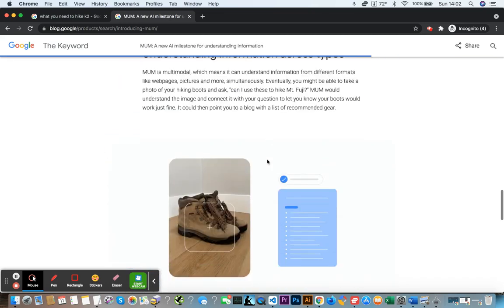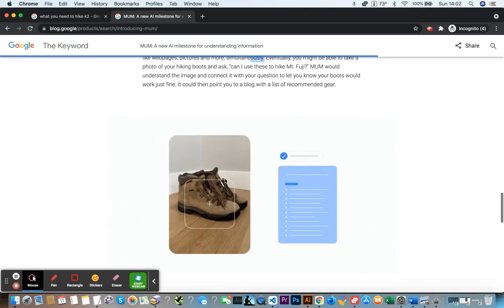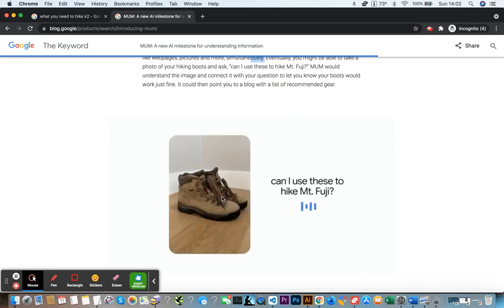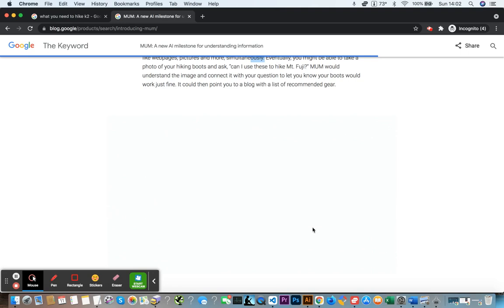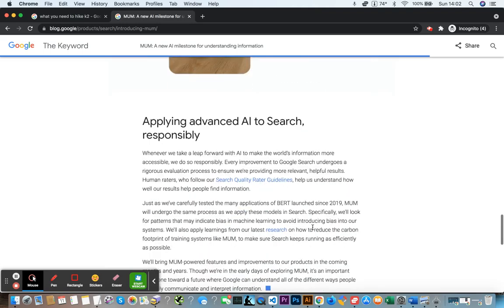And that's also across different informational formats and media types, for instance web pages and pictures. The idea is you take a picture of your boots and ask, are these appropriate to climb Mount Fuji? And Google would then give you a list of whether they are or not.